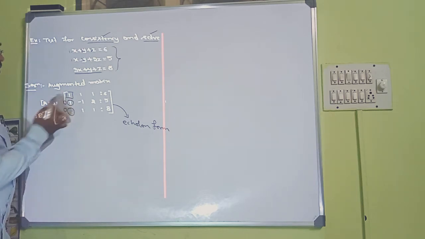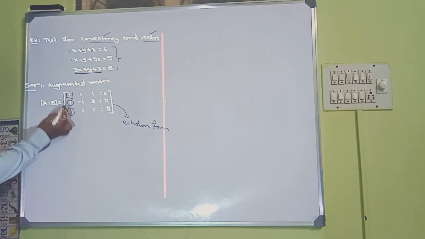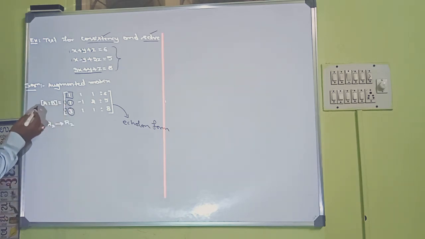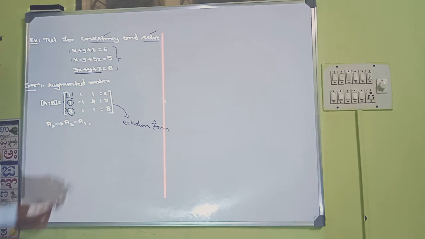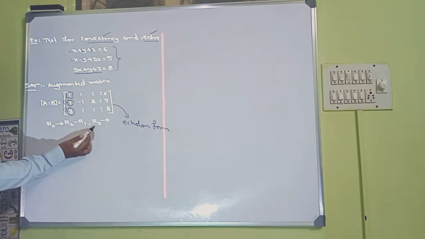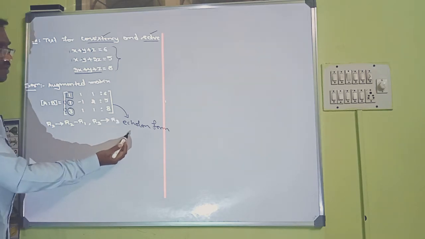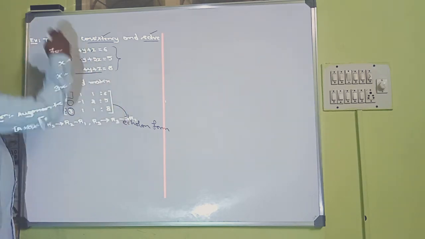With the help of this 1, we know how to make these two elements 0. R2 changes to R2 minus R1, and R3 changes to R3 minus 3 times R1.